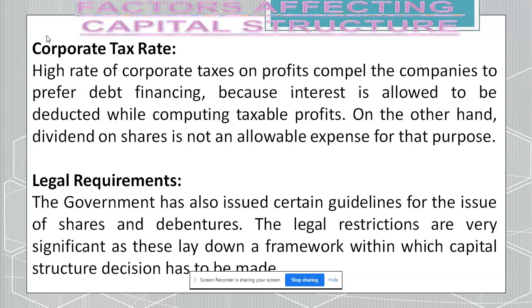From earnings, EBIT comes, what you do, you deduct interest for debenture, interest for loan whatsoever, then you pay the tax. So the tax level comes down, the amount of tax you pay comes down. If that is not the case, you pay hefty taxes. That is why when the company incurs high rate of corporate taxes, it may prefer debt financing.